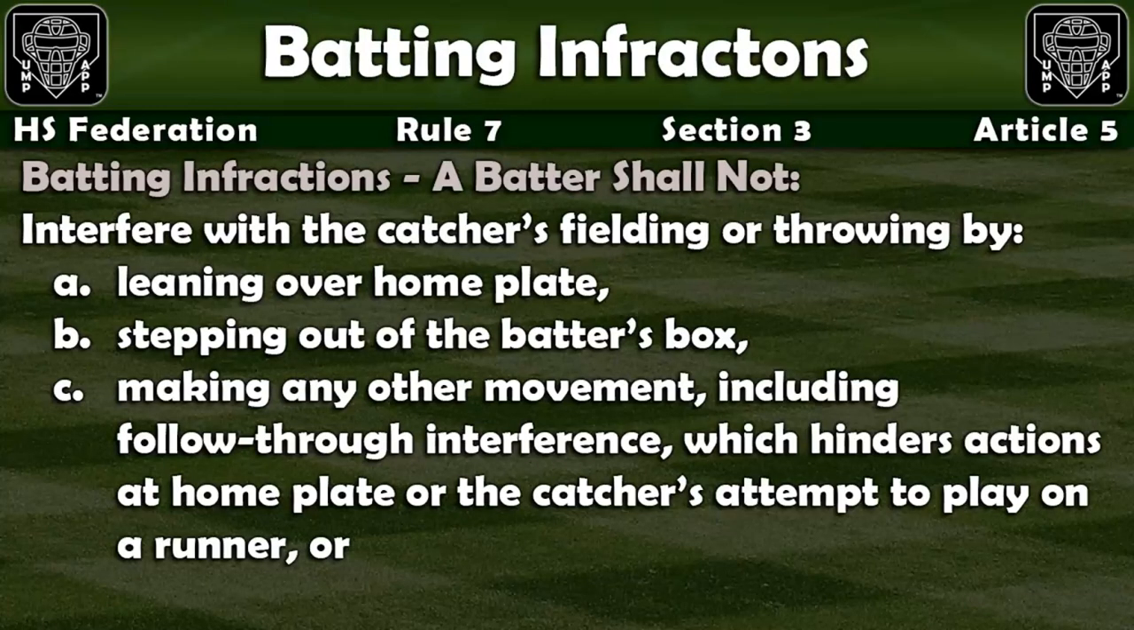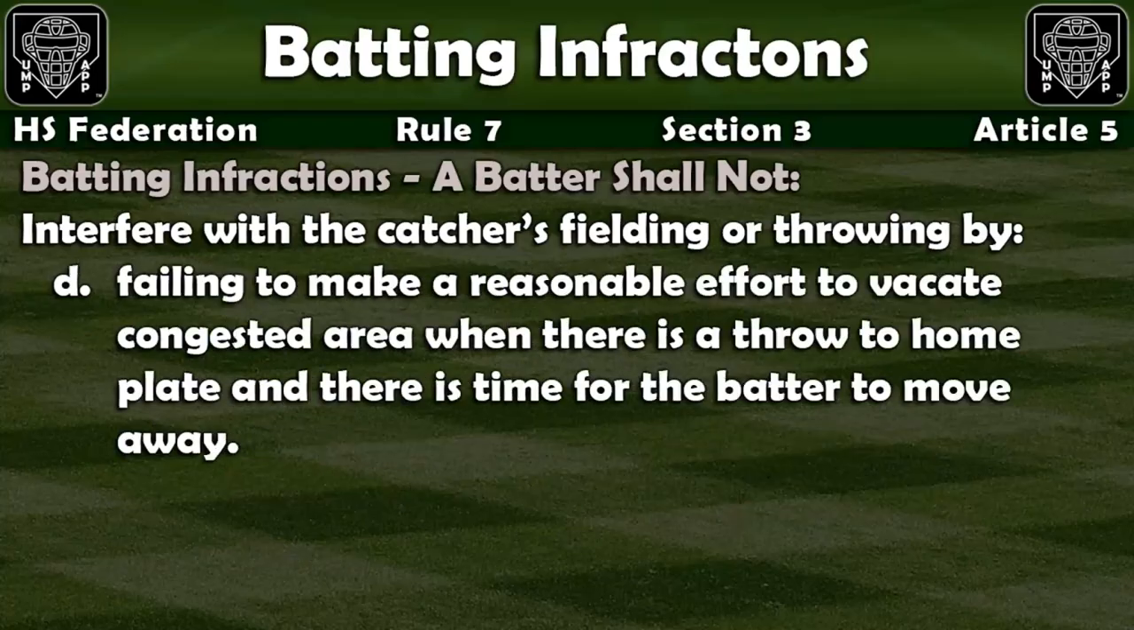Federation Rule 7, Section 3, Article 5. Batting infractions. A batter shall not interfere with the catcher's fielding or throwing by A. Leaning over home plate, B. Stepping out of the batter's box, C. Making any other movement, including follow-through interference, which hinders actions at home plate or the catcher's attempt to play on a runner, or D. Failing to make a reasonable effort to vacate congested area when there is a throw to home plate and there is time for the batter to move away.